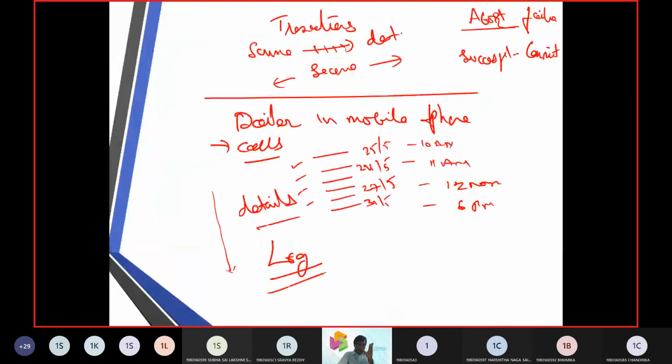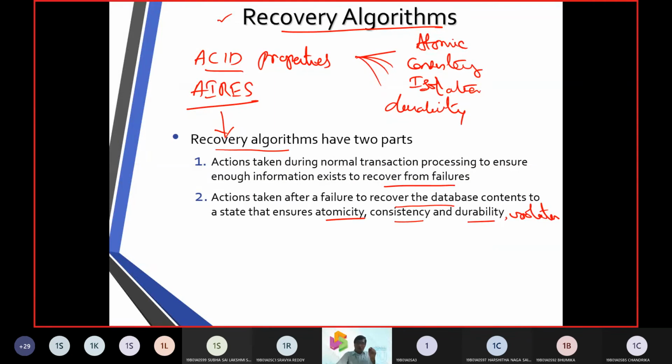How we can come out of a system crash is that we need to have a log, a logbook. Before we go to the logbook, recovery preserves the four properties of a database. One, at most one transaction has to be done. Second, the database has to be consistent at any point of time.